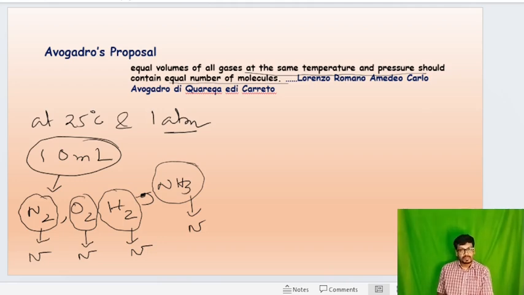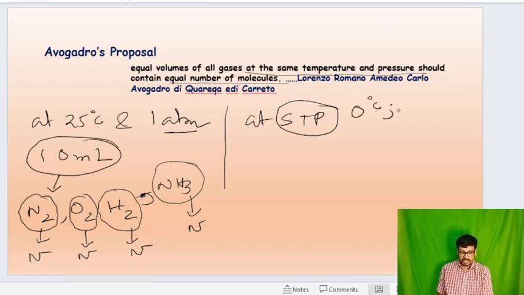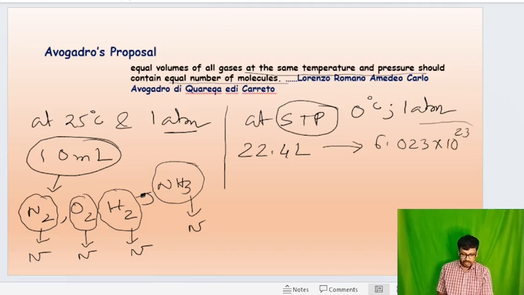From Avogadro's law, we know that at STP, what is STP? Standard temperature and pressure. That means 0 degrees Celsius temperature and 1 atm pressure, 22.4 liters of all gases contain an equal number of gas molecules, that is 6.023 into 10 to the power 23. So this number is called Avogadro's number. Clear?